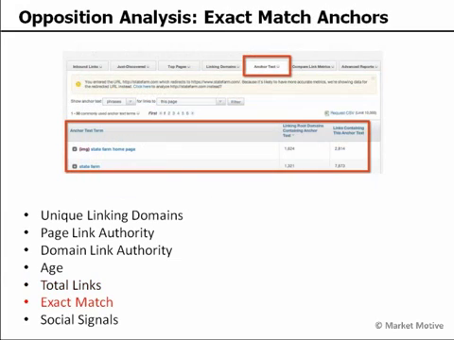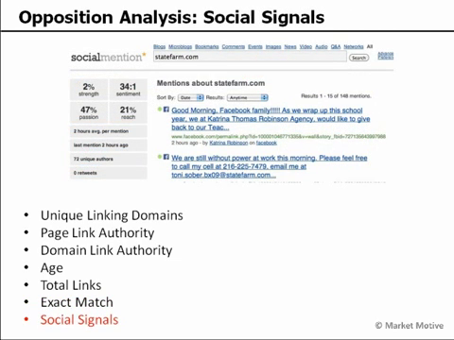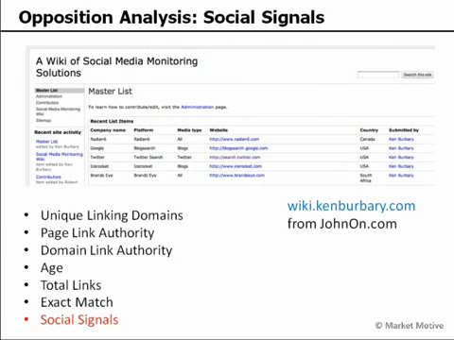We can look at the amount of exact match anchor text that they have for a given term and pull that information into a spreadsheet from Open Site Explorer. We can look at the volume and sentiment of social mentions from socialmention.com and again import that. There's a list of other social monitoring tools here that John On provided me with at wiki.kenburberry. That's an excellent list if you want to do some additional social media tracking for social signals.